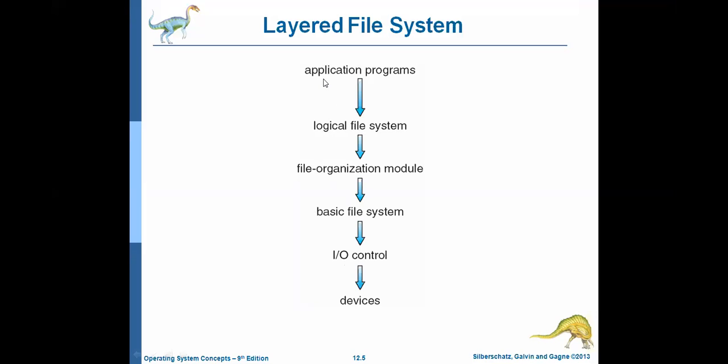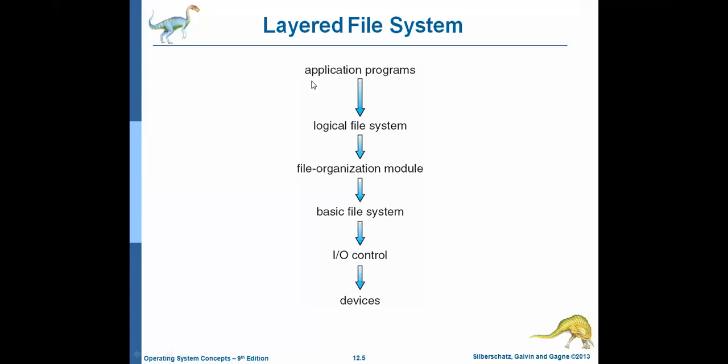What is our purpose? We want to take the printout of a file. So what do we need to do? Initially, the user will interact with the application program. The user has to write a program to take the printout of a particular file.